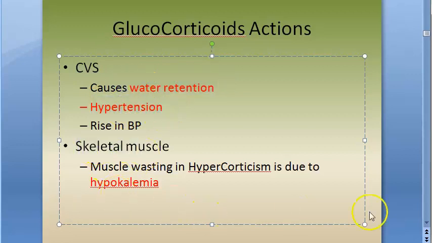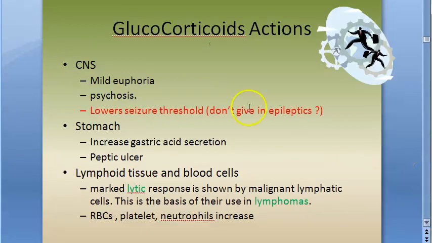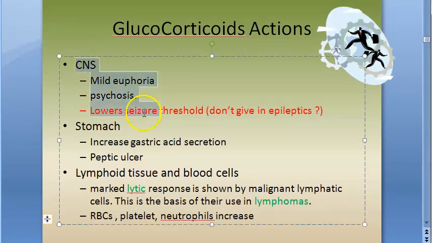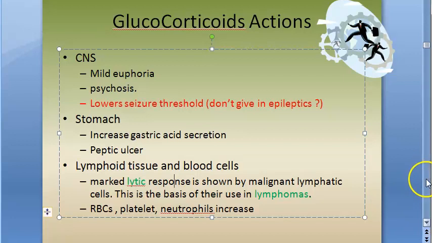On the muscles, it causes hypokalemia, a decrease in potassium levels. On the CNS, it can cause euphoria and lowers the seizure threshold, so people can get seizures. In the stomach, it increases gastric acid. On lymphoid tissue, it also has some action.